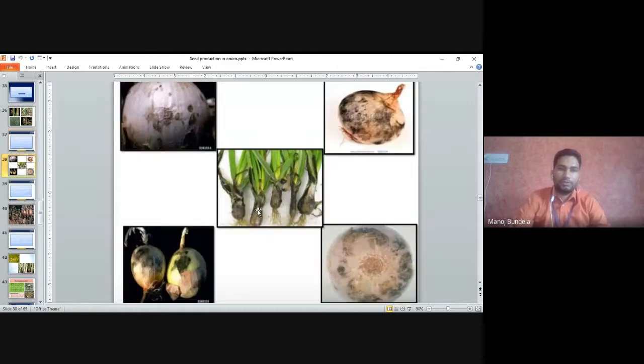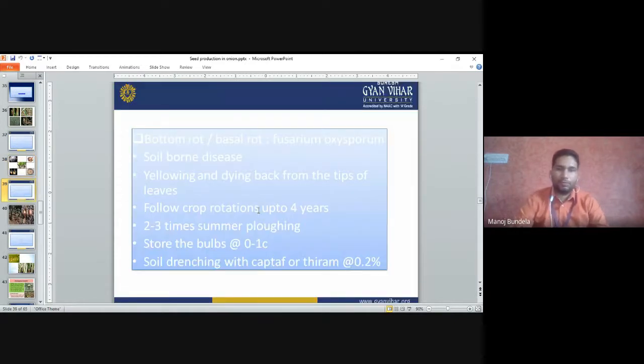So you can see the symptoms of black mold. It will develop on the onion bulbs. When we purchase onions from the market, you can see black color fungus on the onions. That is called black mold. If we store the onion at home and the moisture content is more during the rainy season, the chance of black mold is more.